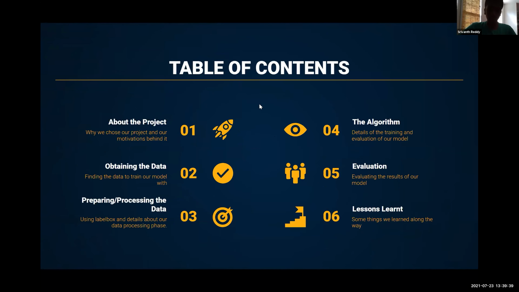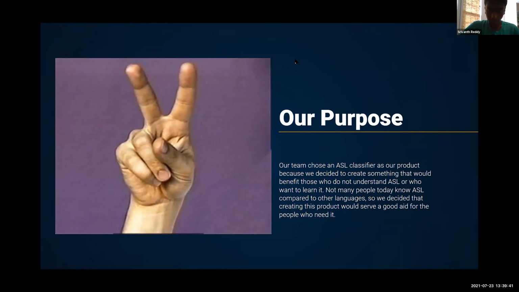Our purpose for creating the ASL classifier is that we wanted to create something for people who do not fully understand ASL or who want to learn the language. Not many people today actually know ASL and they want to learn it. So we decided that creating this product would serve as a good aid for those people.